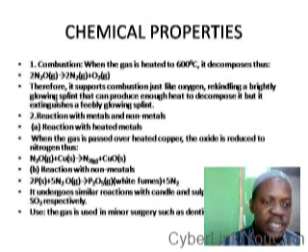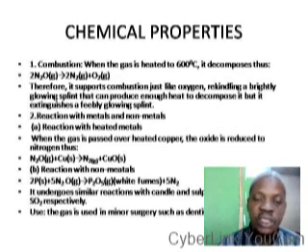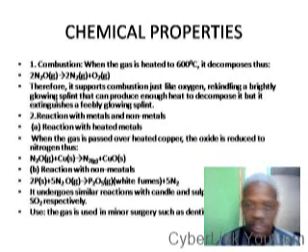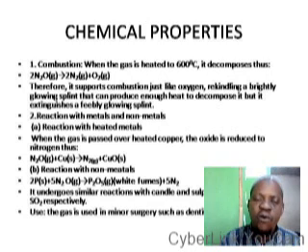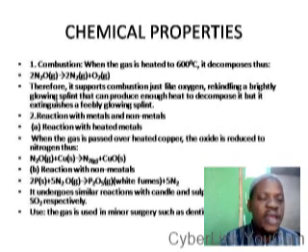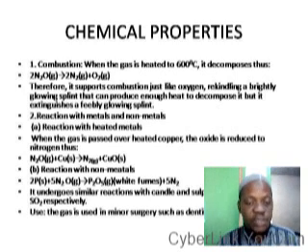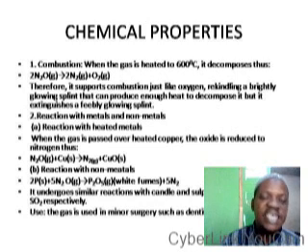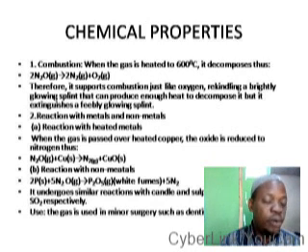Nitrogen(I) oxide, when heated to a high temperature of 600 degrees Celsius, decomposes to nitrogen and oxygen. Therefore, since you know that oxygen supports combustion, whenever a burning substance is placed in a gas containing nitrogen(I) oxide, if the heat is strong enough to decompose the nitrogen(I) oxide, the burning will continue. And that is why nitrogen(I) oxide supports the combustion of many substances.